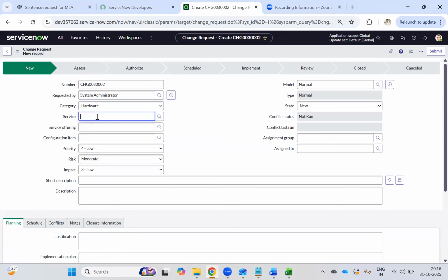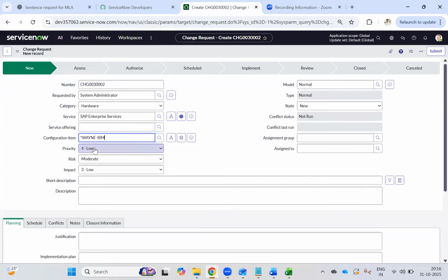Now service. What is service? We all discussed, it's a combination of multiple CIs through which one particular service is provided. Suppose we talk about email service. Earlier during the CMDB classes, we talked about the email service being a service and SAP enterprise service being a service. Service offering we'll discuss later, so this is not so important. And what is configuration item? It's a single server or single device, which is a configuration item. You can go ahead and select any of them.